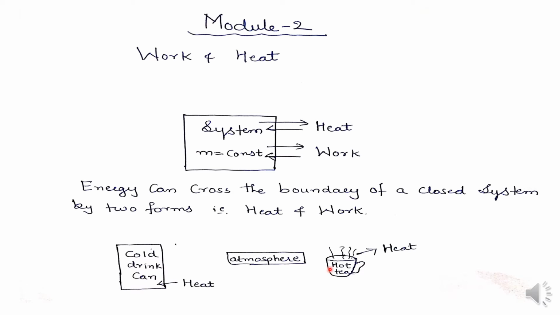Heat keeps transferring until the temperature of the tea and the temperature of the atmosphere are the same, and then heat transfer stops. So this is nothing but energy transferred in the form of heat. That is, energy is crossing the boundary of the closed system in the form of heat.